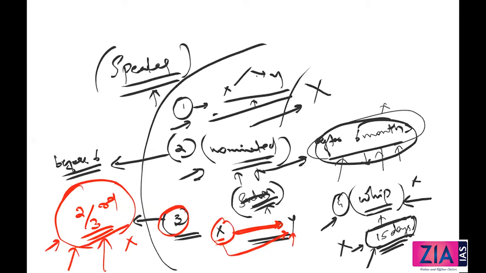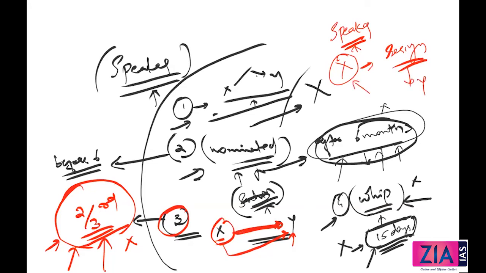Similarly, the speaker also. Suppose you are elected from this political party X, and then you got elected as speaker. One speaker or deputy chairman. So speaker or chairman and deputy chairman, Rajya Sabha. Then what happened? You resign from this political party. Now, whether you rejoin the party or whether you did not rejoin this party, there is no problem.